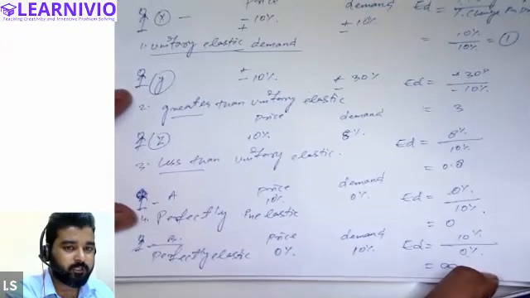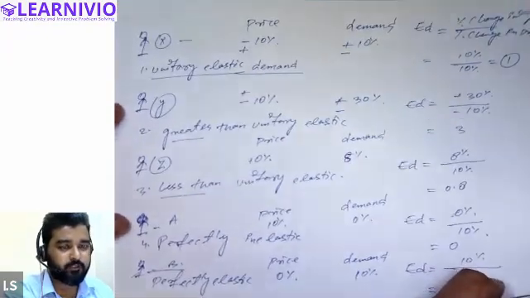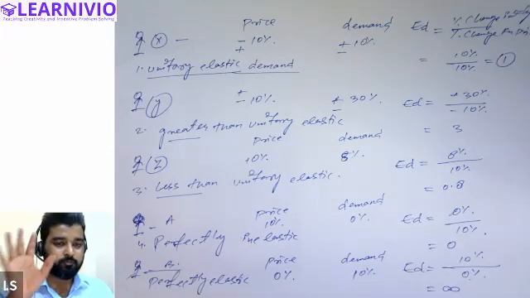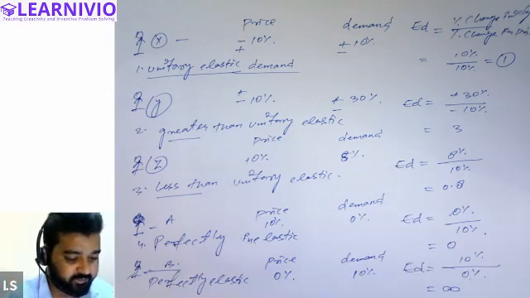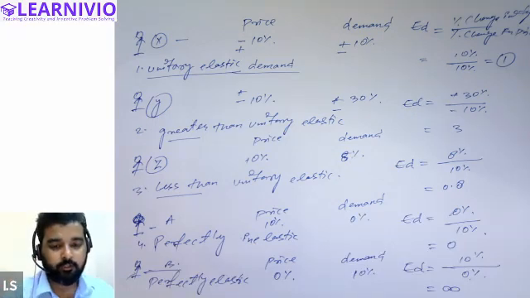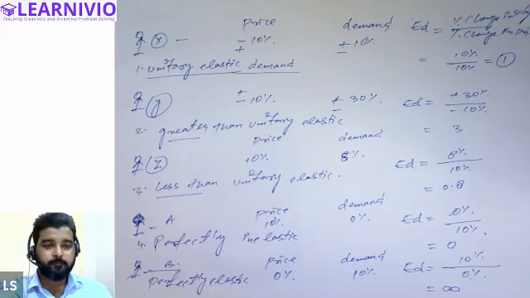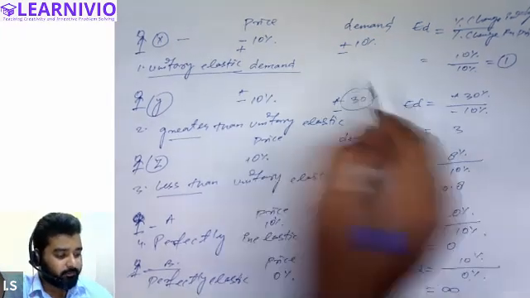Is it clear, everyone? So basically there are 5 types of elasticity. 5 types of elasticity basically mean the customer can react to change in price in 5 different forms. First, the customer changes his demand exactly in equal proportion to the change in price. This situation is called unitary elastic demand. Second, the proportionate change in demand is more than the proportionate change in price.